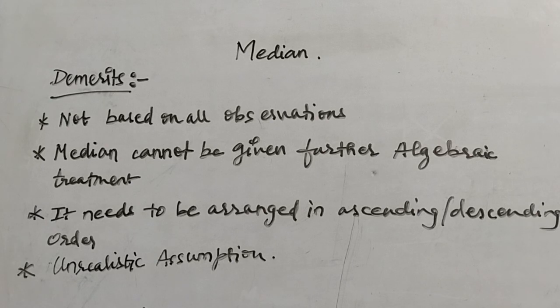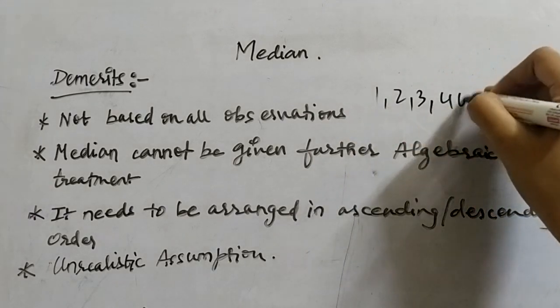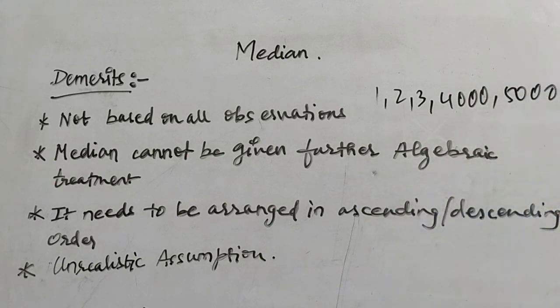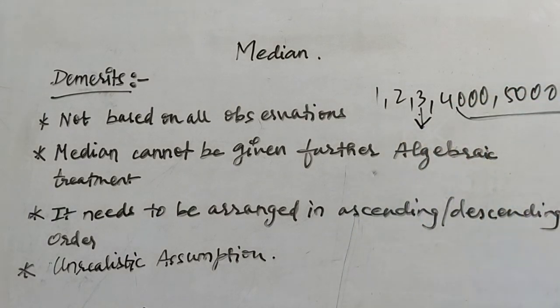So here comes the demerits of median. The first demerit is it is not based on all observations. Let's suppose you have a data like this. Can this median value ever represent this particular data? No. Whenever you have extreme values or volatility in the data, median is not the best measure of central tendency because you have higher volatility. In this case, when you have higher volatility, geometric mean is the perfect one.